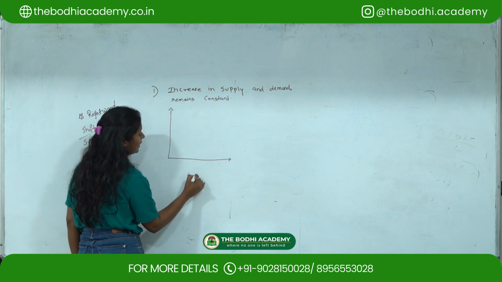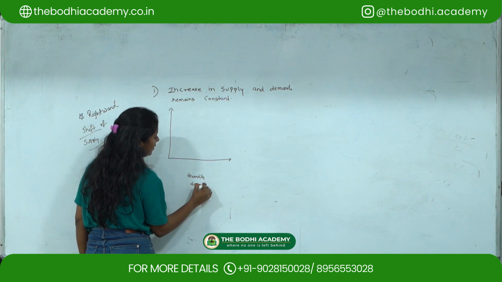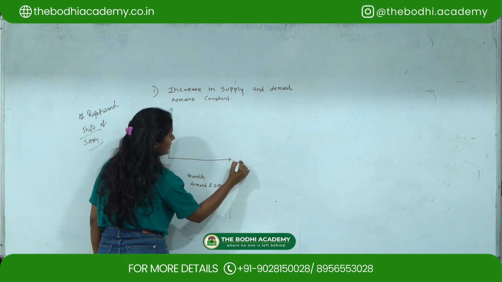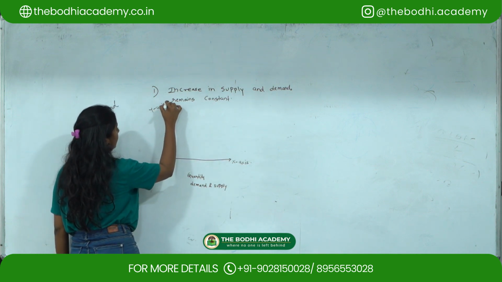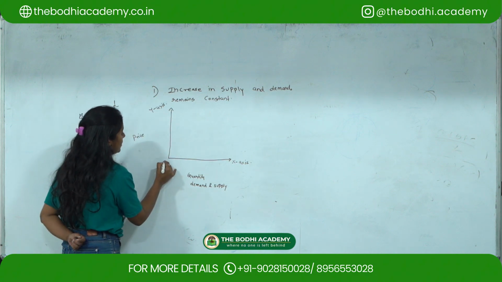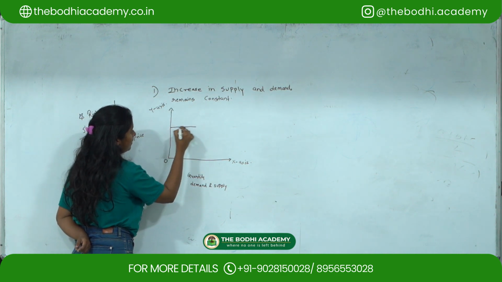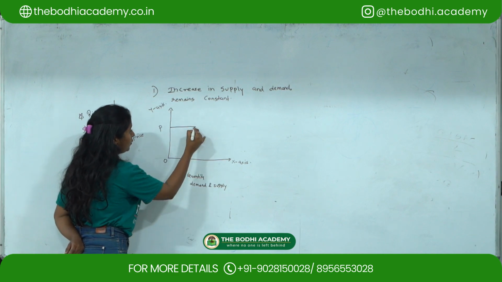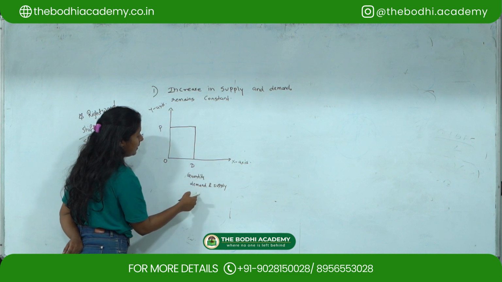Here I'll be taking quantity, demand and supply. Okay, x-axis, y-axis, and here I'll be taking price on y-axis. Okay, so now I'm showing O to P is my price. Okay, this is my prices, and O to D is quantity demanded and supplied.